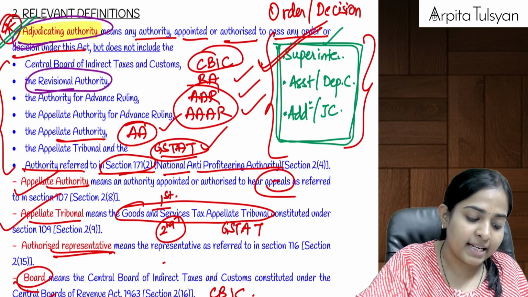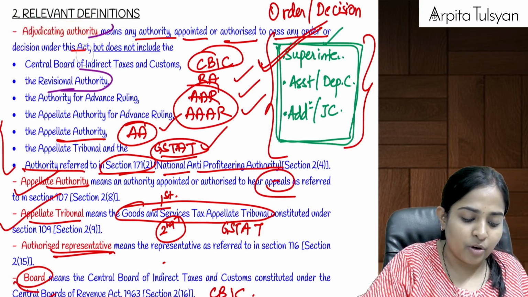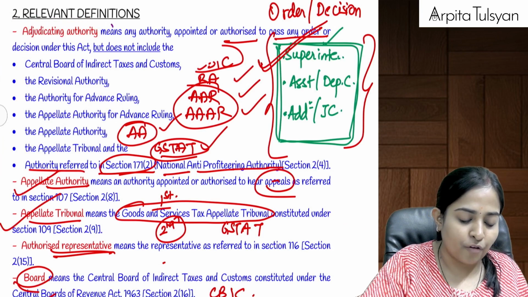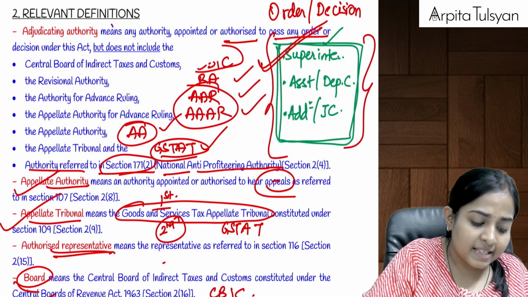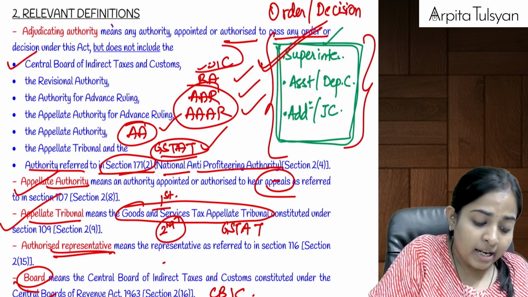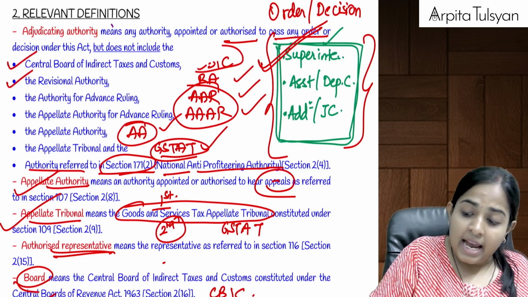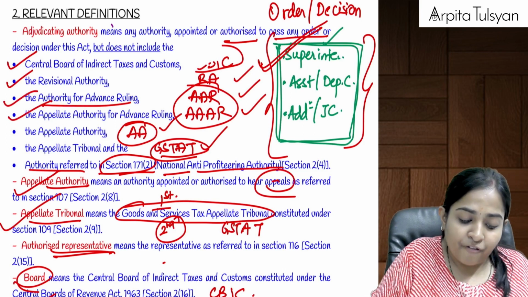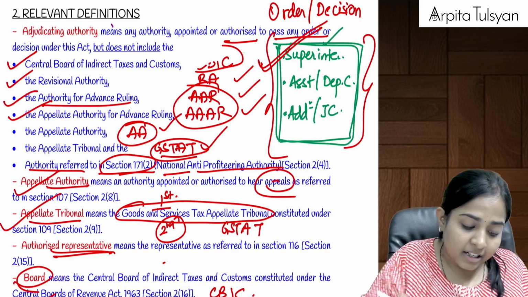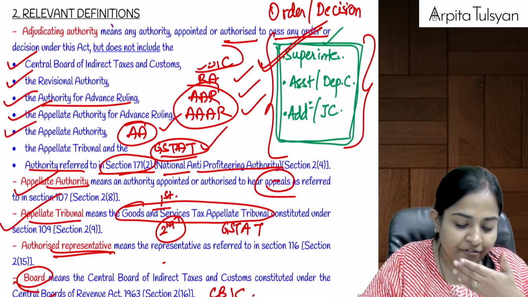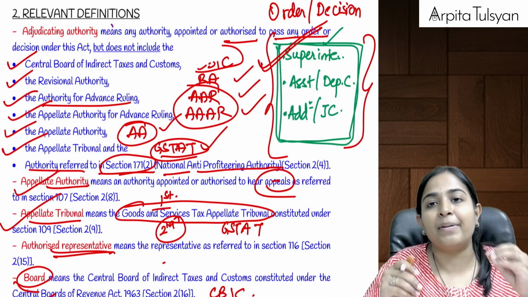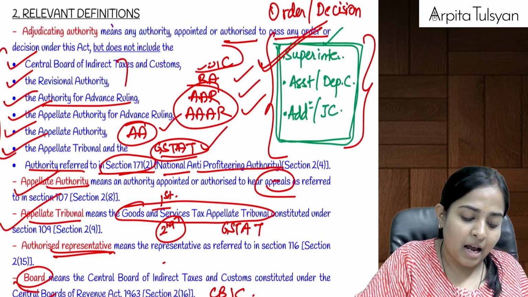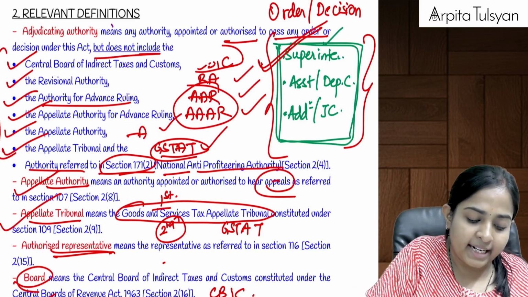This is what is given in the definition of adjudicating authority. We will study the appellate authority and appellate tribunal further in the chapter.